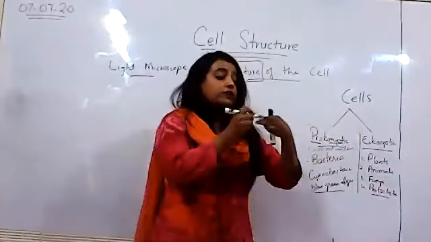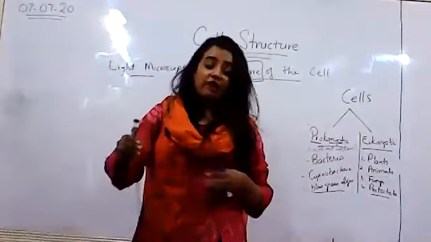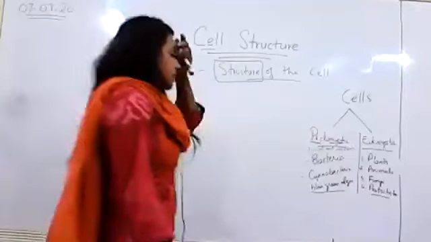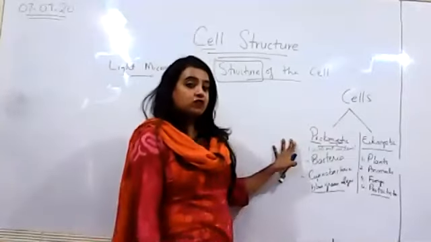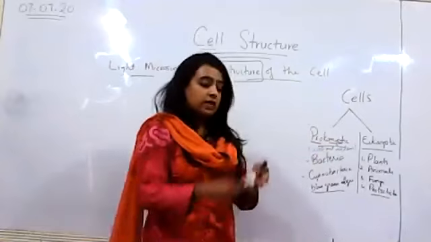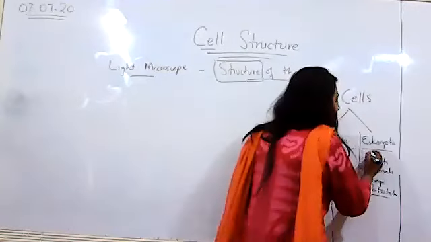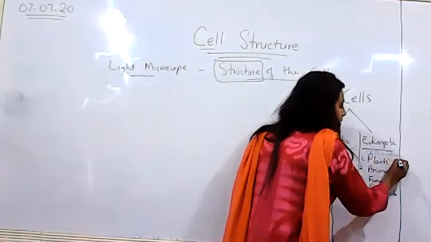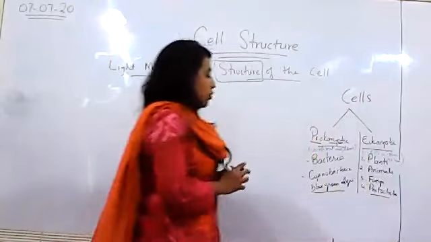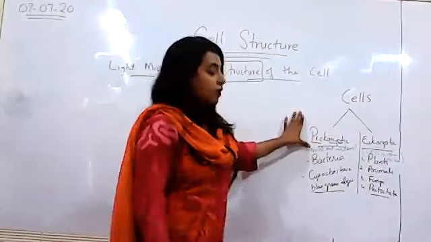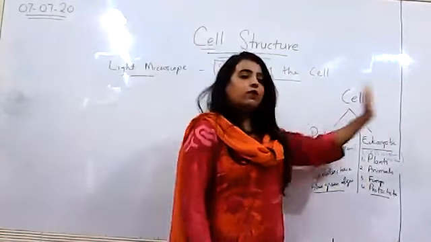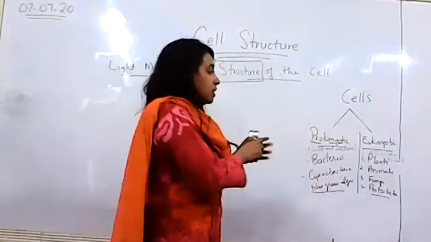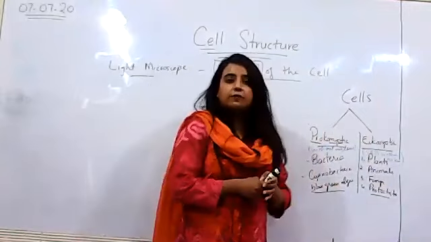Eukaryotic cells. So there are 2 basic types of cells. You have prokaryotic cells and you have what? Eukaryotic cells. Prokaryotic cells being the old cells, the ancient cells, cells without a nucleus, and eukaryotic cells being the modern cells or the cells with a nucleus, right? So bacteria and cyanobacteria are prokaryotic, and rest all the organisms found in the world are what? Eukaryotic organisms. Then eukaryotic cell has 2 types, right?